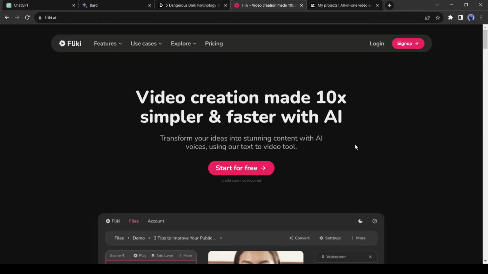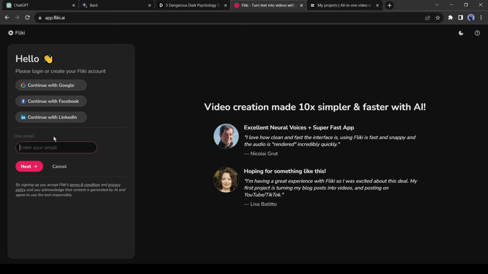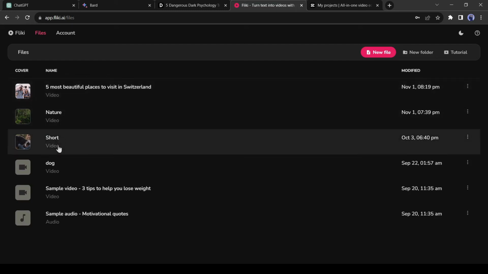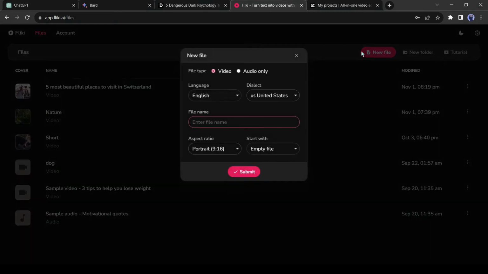After coming to the Fleeky AI website, click on Get Start for free now. If you are new to Fleeky AI, then you have to create an account. You can create an account with your Google, Facebook, LinkedIn, and email account. Alright, after creating an account, come to the dashboard. Here you can notice some of my previous projects. If you are first time, you may find it blank. Okay, now click on the new file from here to start creating our new video.